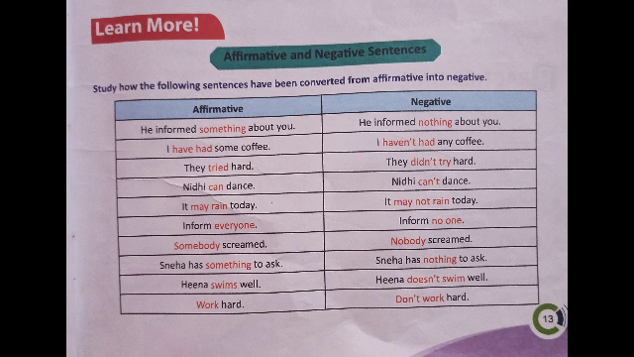Present tense means we can use the auxiliary verb do or does. Do is used with the plural subject and does is used with the singular subject. Here Hina is singular, only one, so we can use does. See children, don't get confused. Listen to my words carefully. We can use does here. Look at that: Hina does not swim well.